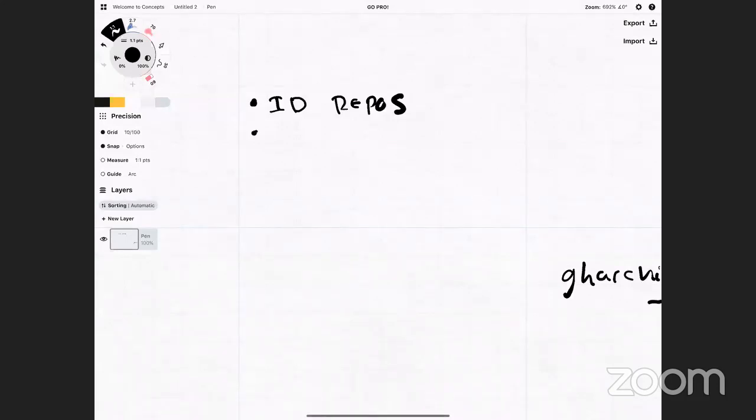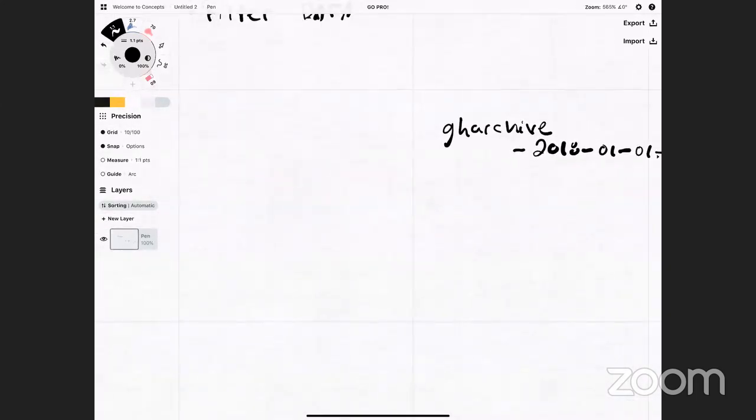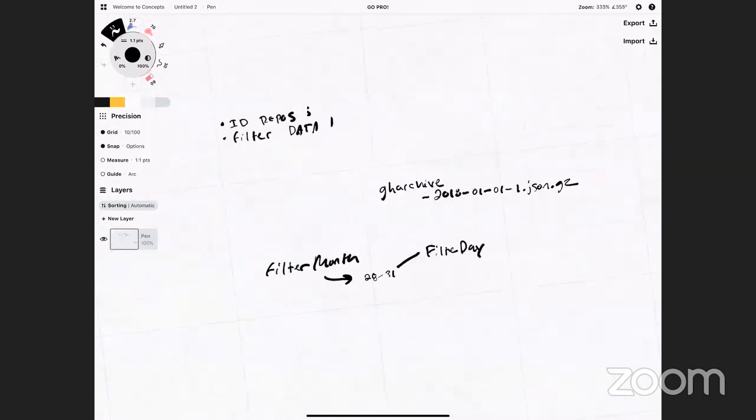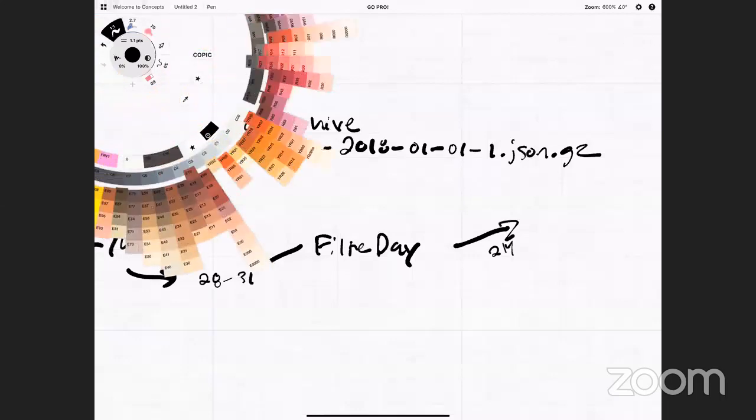So we identify repos in one step. And then we want to get a filtered set of data, and I'm going to explain how that system works a bit here. We use Lambda, and we ask Lambda for a month of data. That Lambda function is called filter month. What that ends up doing is creating between 28 and 31 requests, depending on the month, to filter day. And then filter day is going to make 24 requests to